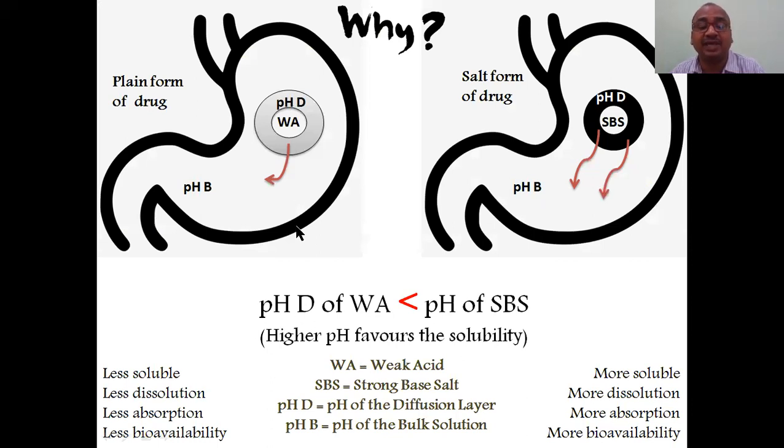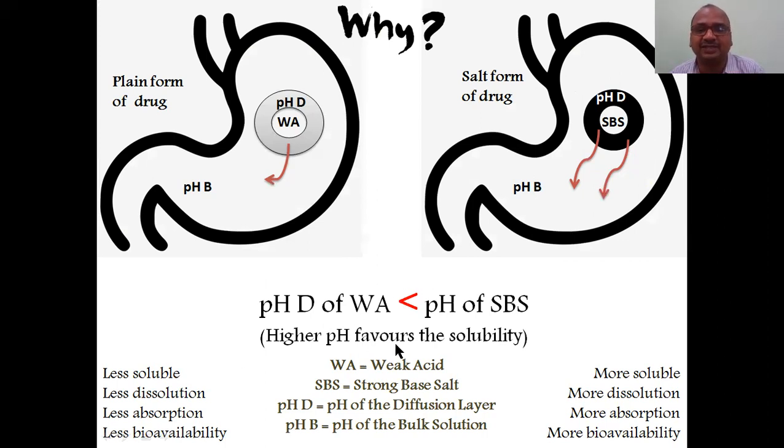For the weak acid, they observed it is lesser than the pH of the diffusion layer of the strong base salt that they converted. See here, the pH of the diffusion layer of the SBS. So the pH of the diffusion layer is the difference. That is only less than this.